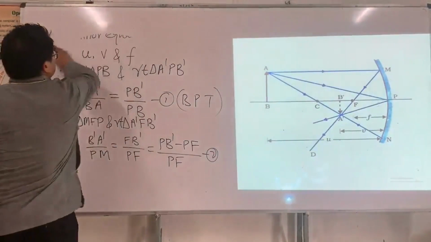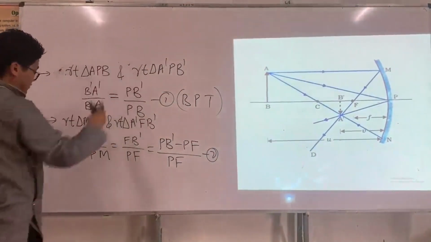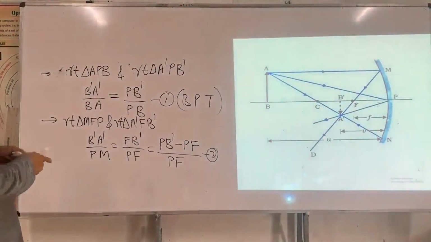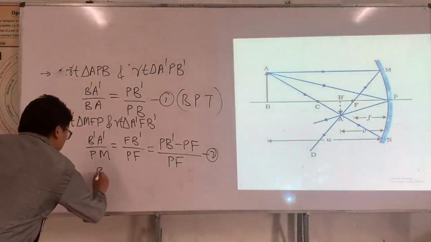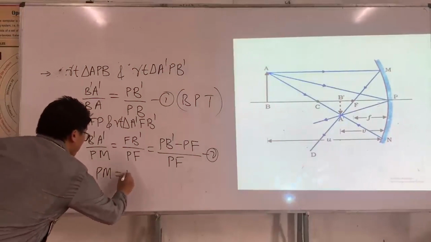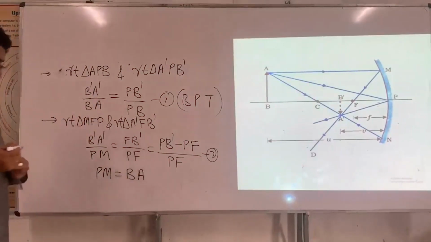And I equate these two equations. Before I equate them, I say PM is equal to BA.